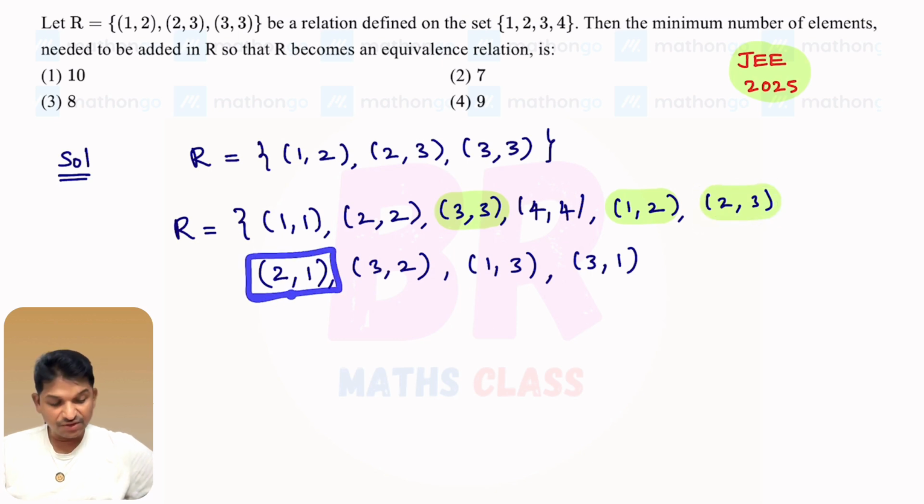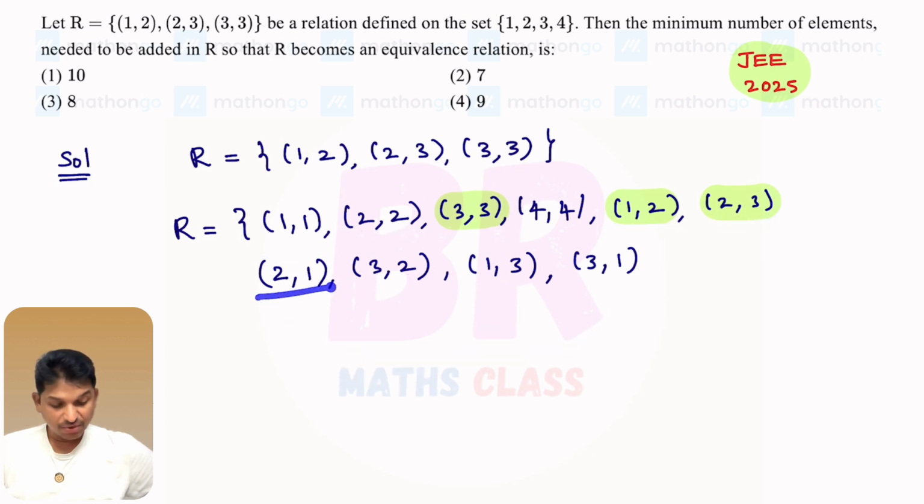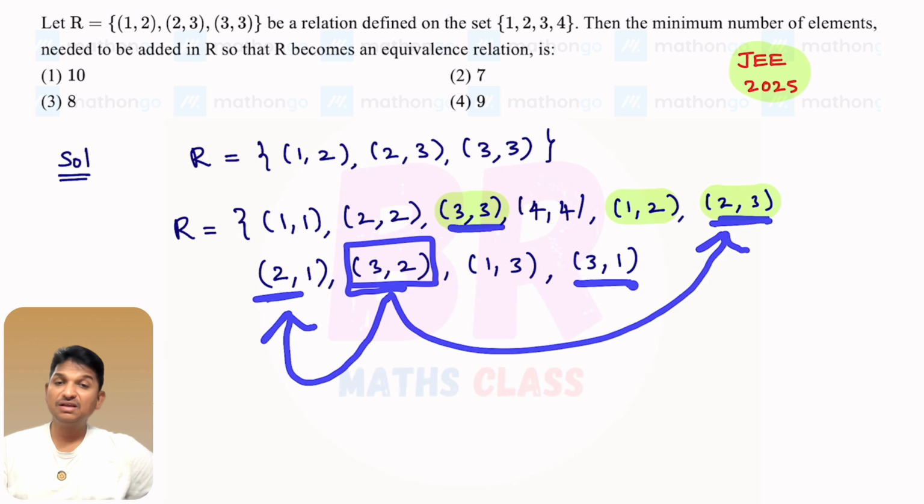Come to this. This ends with 1. See here, this starts with 1. This starts with 1. You check these two. (2,1), (1,2): (2,2) is there. (2,1), (1,3): (2,3) is there. Yes, (2,3) is there. So this element passed the transitive test. Come to this. This ends with 2. You see, this starts with 2. This starts with 2. Sorry, (3,2), (2,3) is (3,3). (3,3) is there here. (3,2), (2,1) is (3,1). (3,1) is there here, right? So this element passed the transitive test.